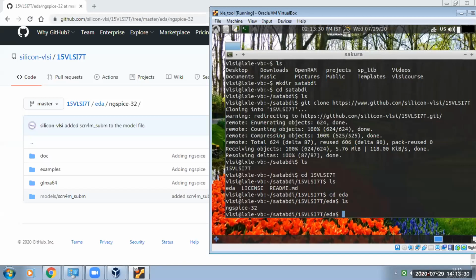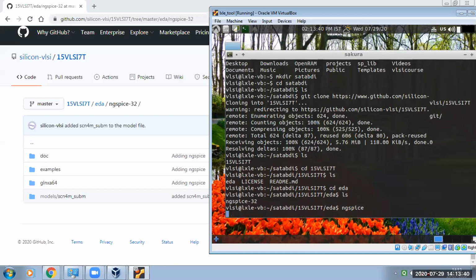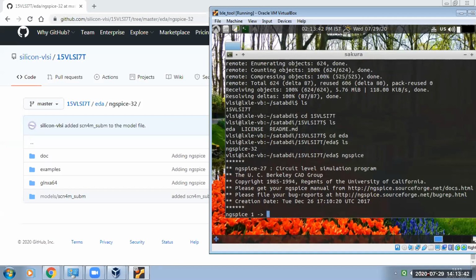Now wherever you can, the command ngSpice is a Linux command. If you write ngSpice and press enter, now we are in the ngSpice command, so we can plot graphs, load circuits, and run as usual.